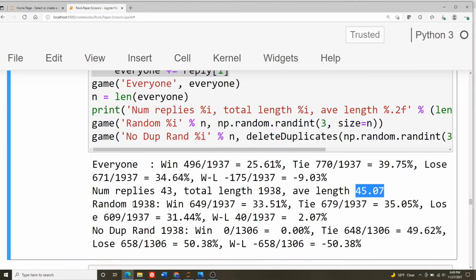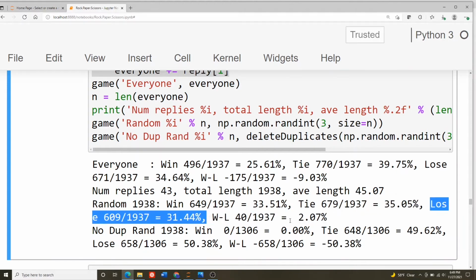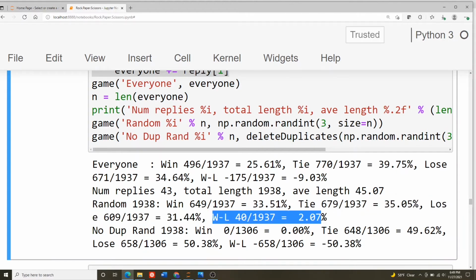Now I just did the same thing with a random sequence of 1,938 random rock, paper, scissors. And this is just what we would expect. You win a third of the time, you tie about a third of the time, and you lose about a third of the time. So the wins minus losses is pretty close to 0. And of course, you get some statistical fluctuation. This will converge as we increase the number of games.